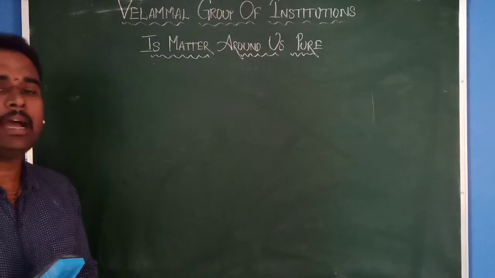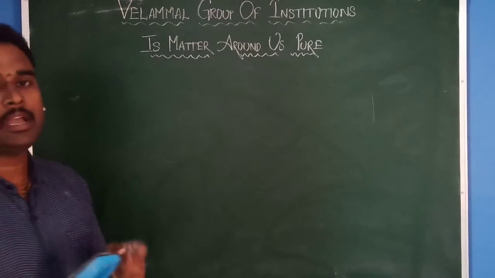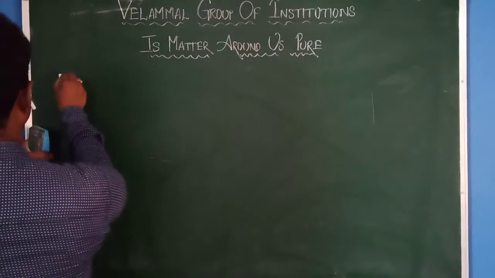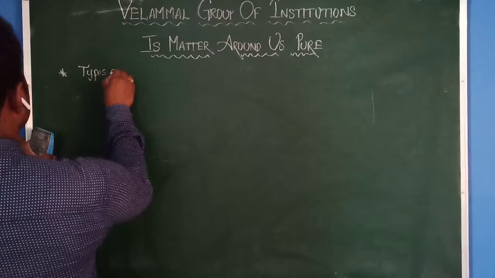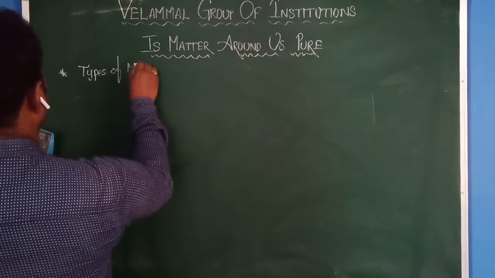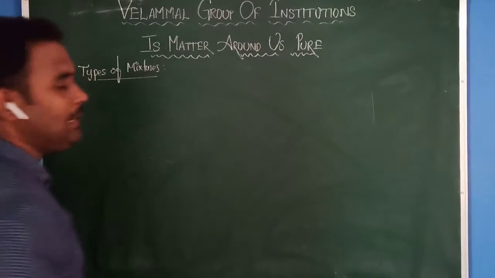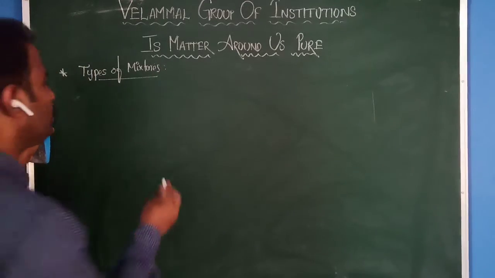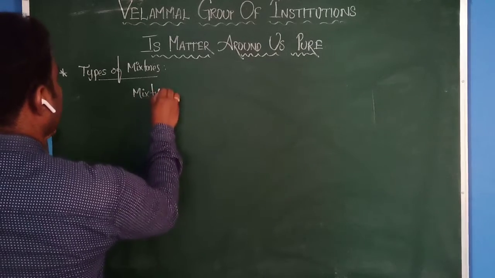Now in today's class we are going to discuss the types of mixers. Mixers are mainly classified into two types.